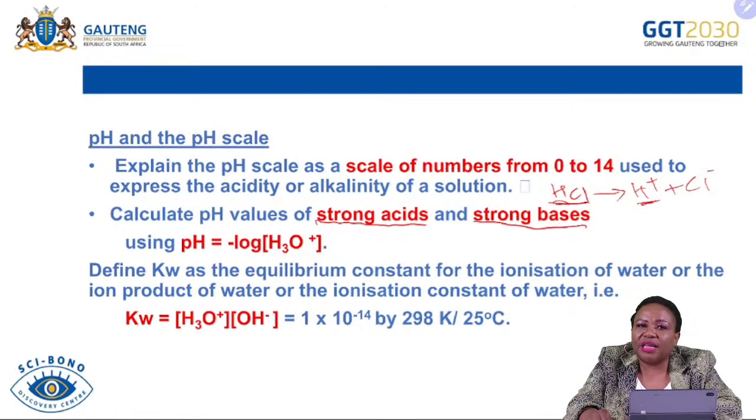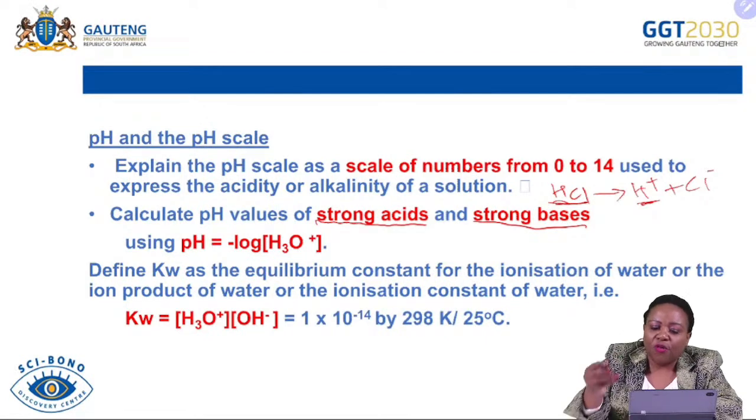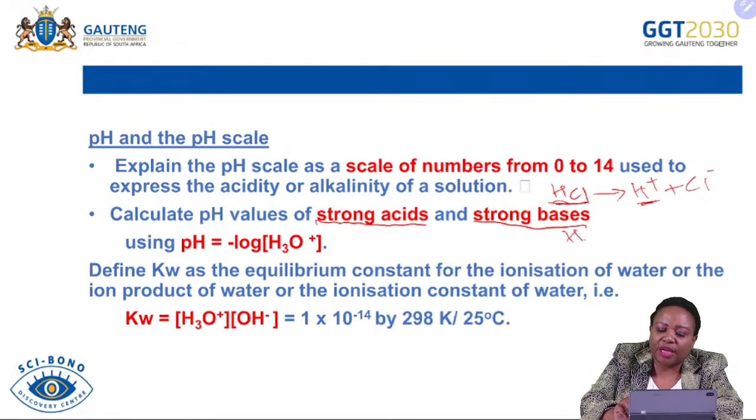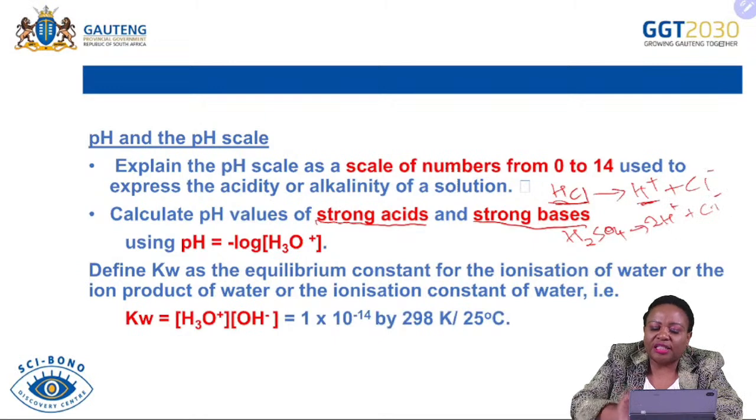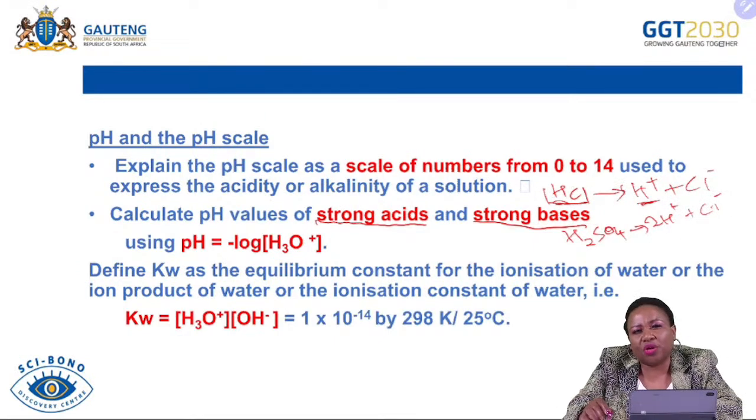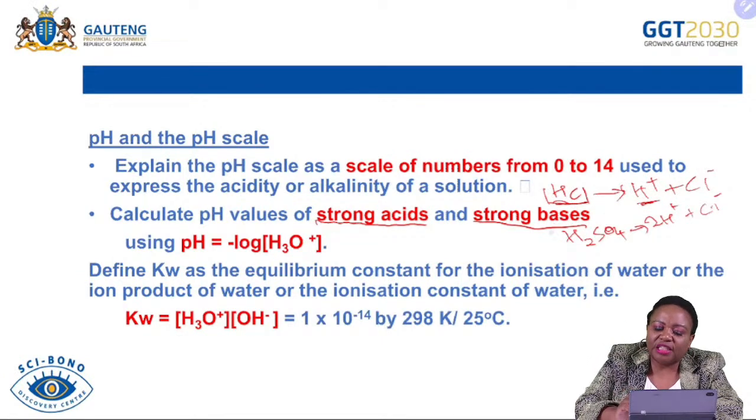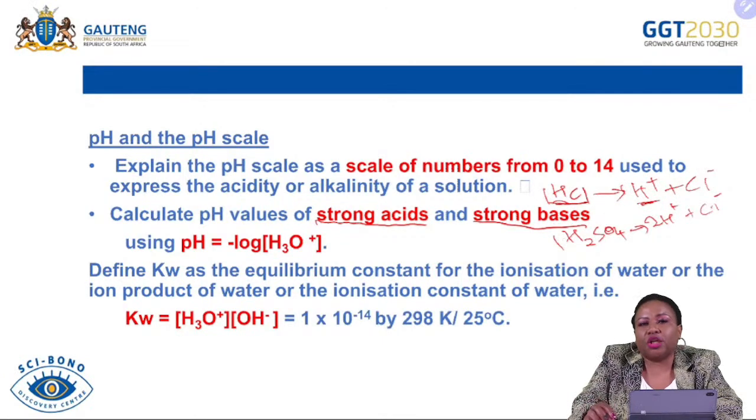So it is very important that always when you look at the calculations, you look at the concentration of that specific acid, and you will know that the ratio in which the acid and those hydronium ions are going to react will also be taken into cognizance. For example, if sulfuric acid ionizes, it means I will form 2H+ and SO4 2-. So you can see that instead of a 1:1 ratio of hydrochloric acid to hydrogen ion, in the case of sulfuric acid the ratio is going to be 1:2 hydrogen ions.